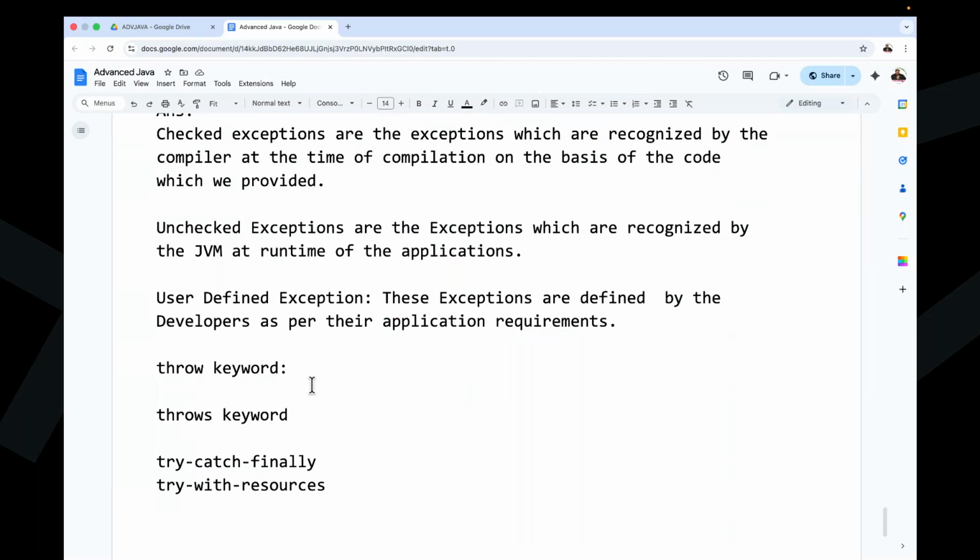The developer's intention is available there. As per the developer's requirement, as per the application requirement, some exceptions must be raised. That should be part of the application requirement.